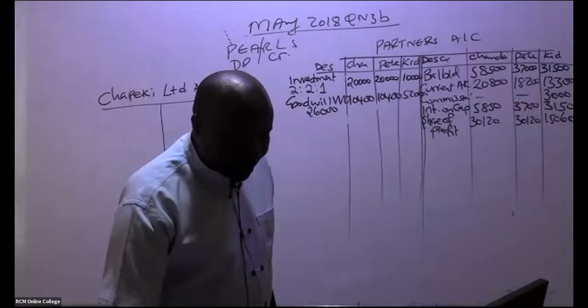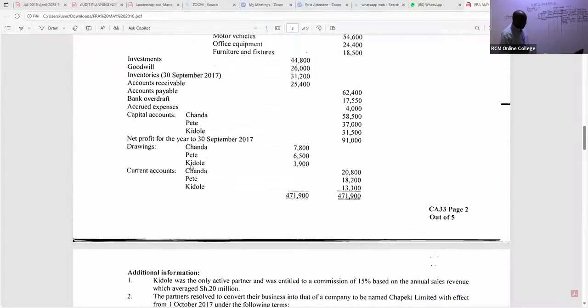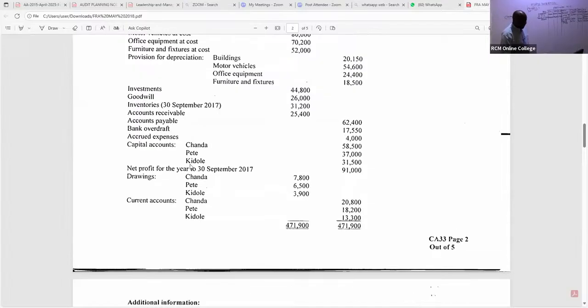So here we are. Like the capital accounts, I believe we already have those accrued. Let's capture the drawings. These are drawings for partners, so we simply book them under partners. And remember, drawings are like expenses, so you shall debit. Come here and give us the drawings.